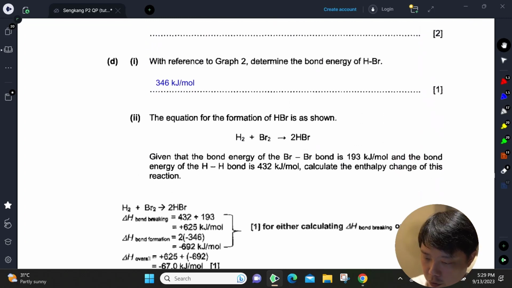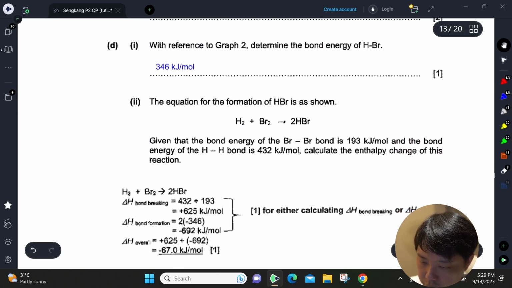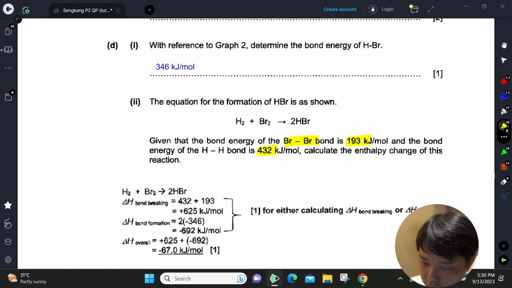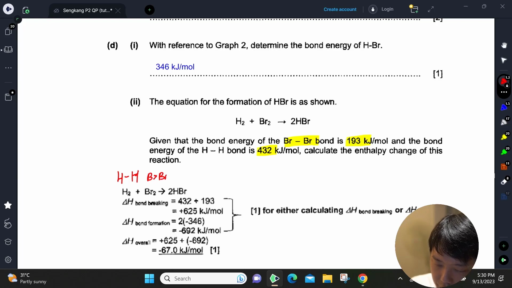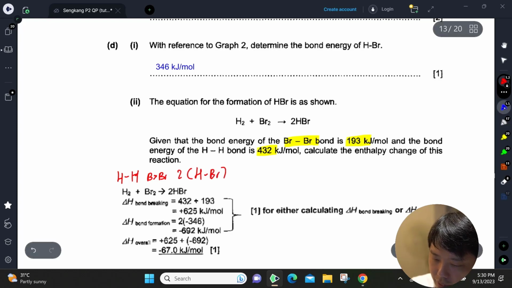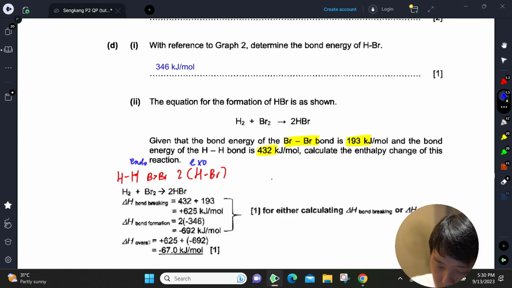The equation for formation of HBr is shown, given that bond energy is 193 for Br-Br, H-H is 432, calculate the enthalpy change. So we're going to plug in these values. What bonds are we breaking? We are breaking the H-H bond, we are breaking the Br-Br bond, and then we are forming two HBr bonds. Bond forming is exothermic, I remember. Bond breaking is endothermic, for these two.